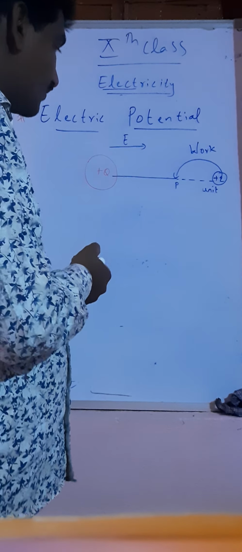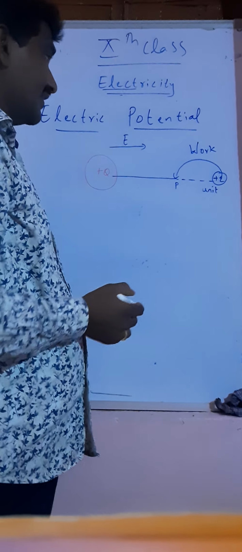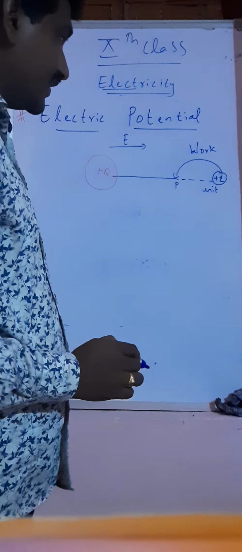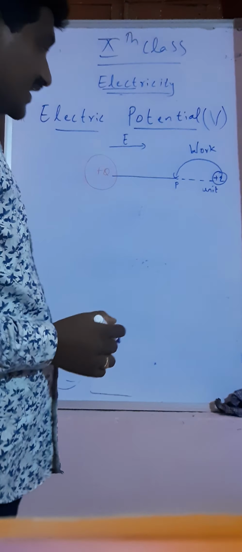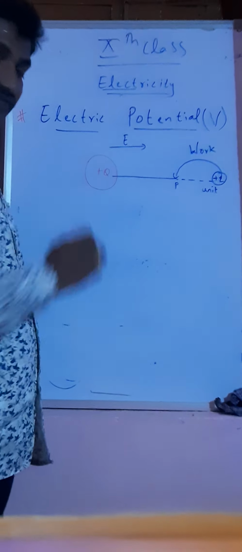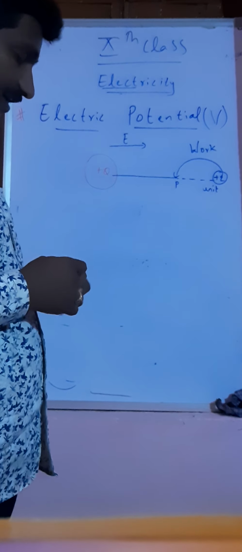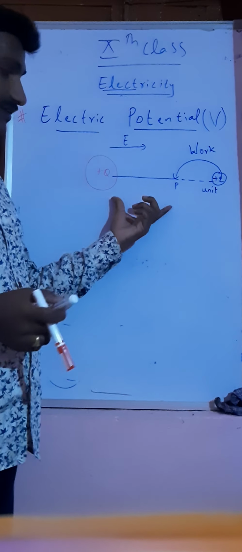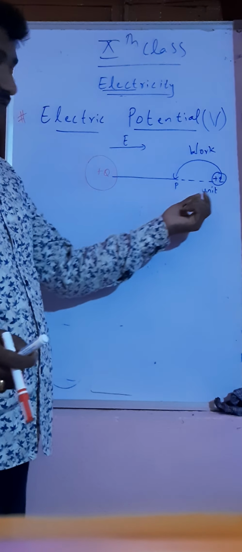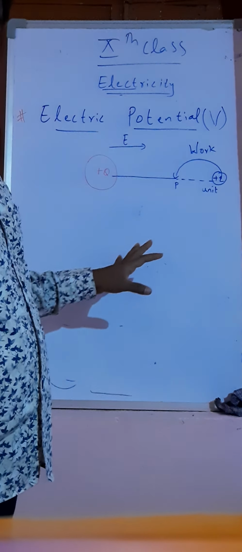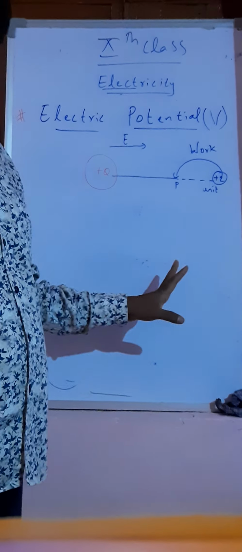So therefore, we can say that electric potential is defined as work done to bring a unit positive test charge from infinite to a point against the electric field. What is the electric potential? It is the point where we are bringing a unit positive test charge from infinite to that point against the electric field.